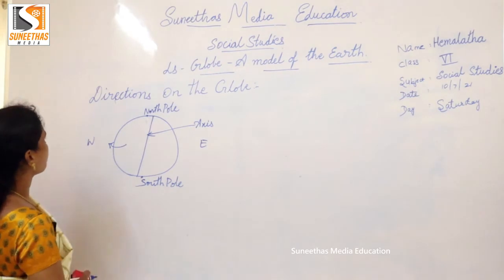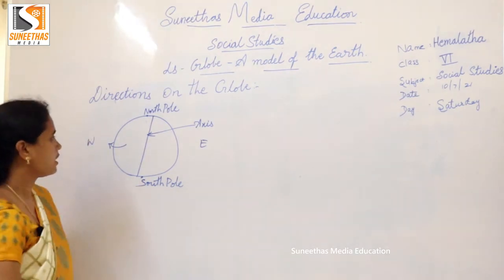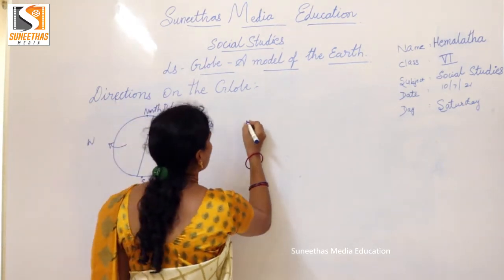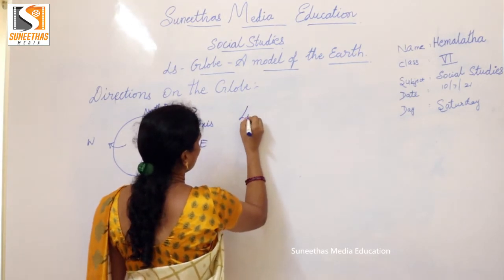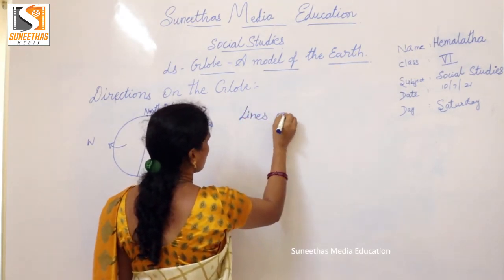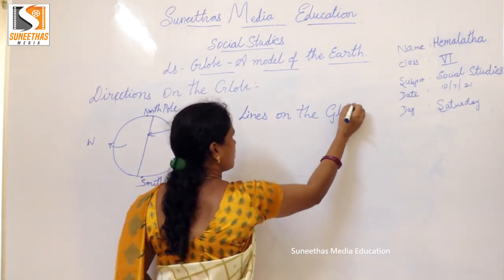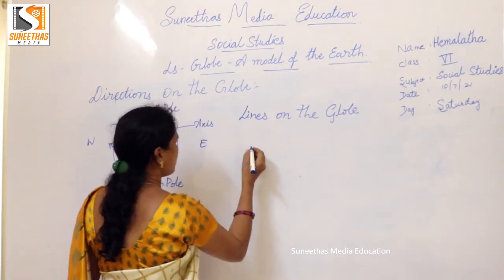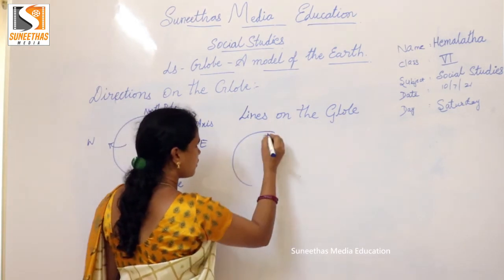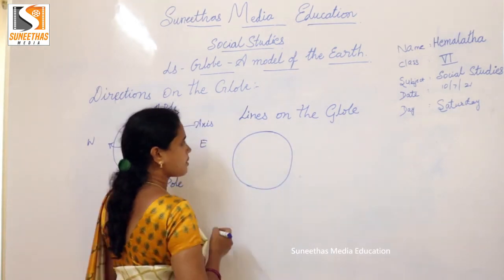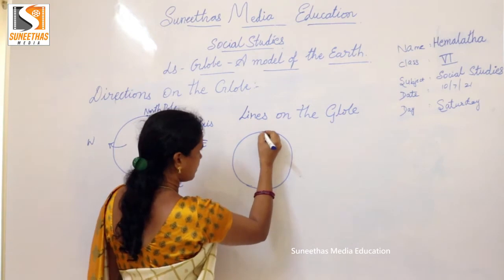Children, next we learn the lines on the globe. If you observe the globe, there are some lines.